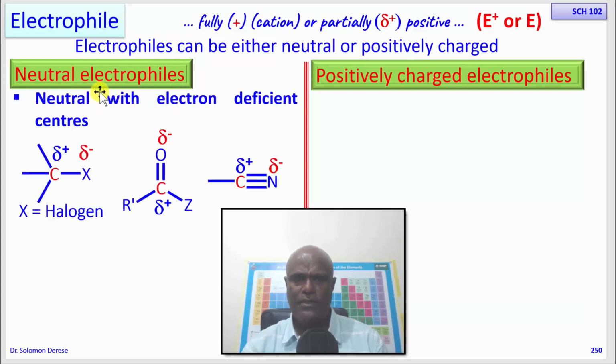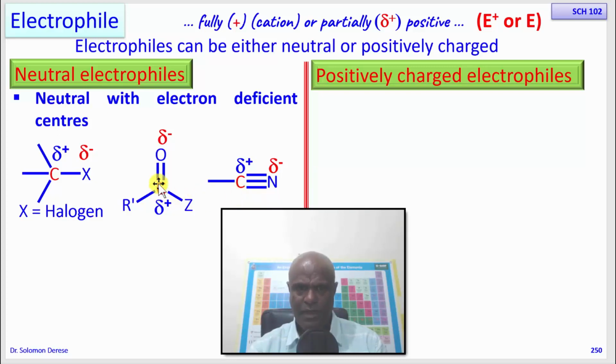So these are the types of neutral electrophiles. Why are they neutral? As you can see, this carbon is partially positive because the nitrogen pulled electrons away from the bond. In the process, the nitrogen became partially negative. This is partially negative, and this is equally partially positive. The two charges cancel out. So this is neutral, but it has a carbon which is partially positive. So this carbon is an electrophilic carbon.